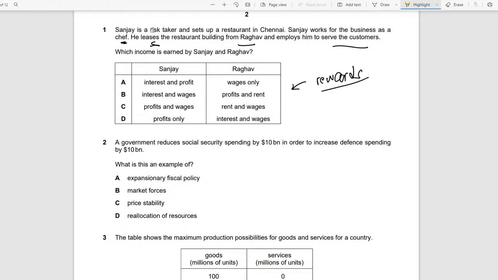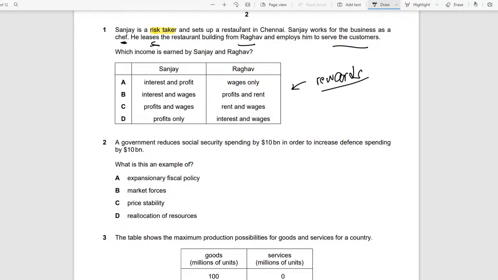The first thing, it says Sanjay is a risk taker. What that means is that something related to enterprise, because we know in the definition of enterprise there's risk taking involved. So because of the enterprise, there will be profit. So it's either A, C, or D, because profits have to be there for Sanjay.